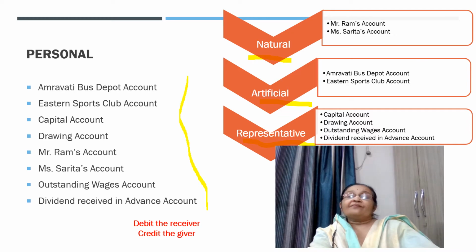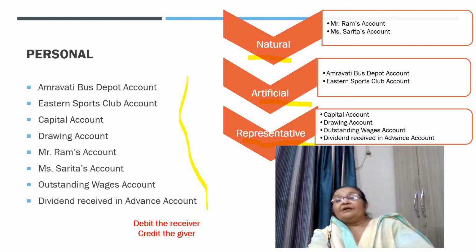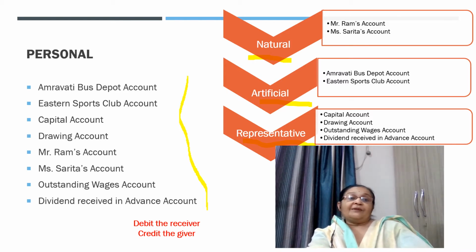From this list, Mr. Ram and Miss Sarita's account come under the natural personal account. Amravati Bus Depot account and Eastern Sports Club account come under the artificial personal account. Capital account, drawing account, outstanding wages account, dividend received in advance account come under the representative account.